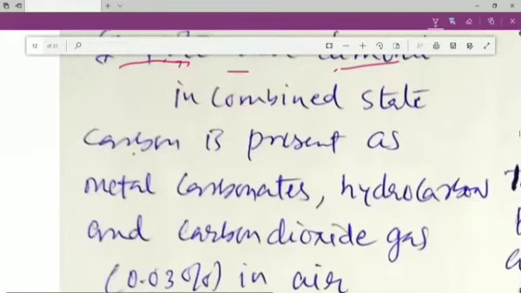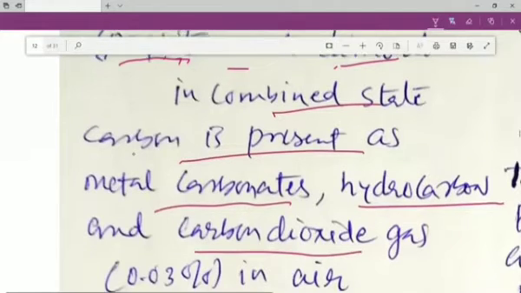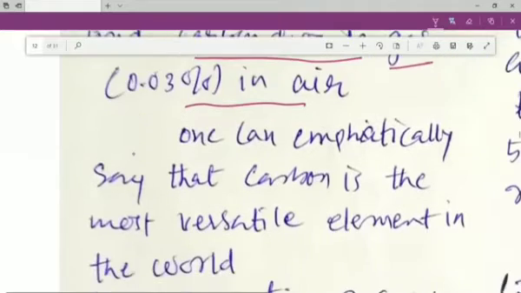In 10th standard, my dear students, we have studied about the allotropes of carbon like graphite, diamond, and fullerene also. In combined state, carbon is present as metal carbonates, metal hydrogen carbonates, and it is also present as carbon dioxide or carbon monoxide. Thus, carbon dioxide gas is available in the air at 0.03%.